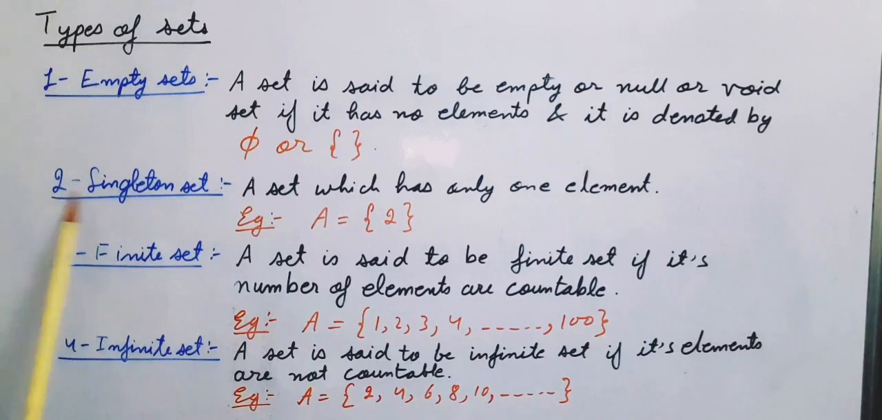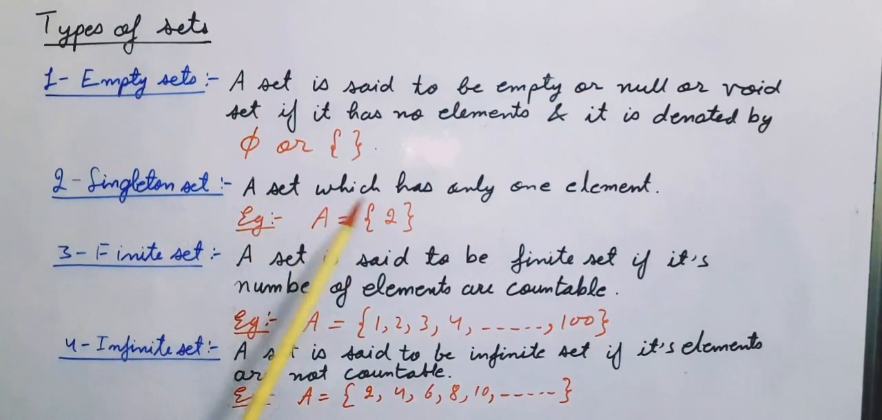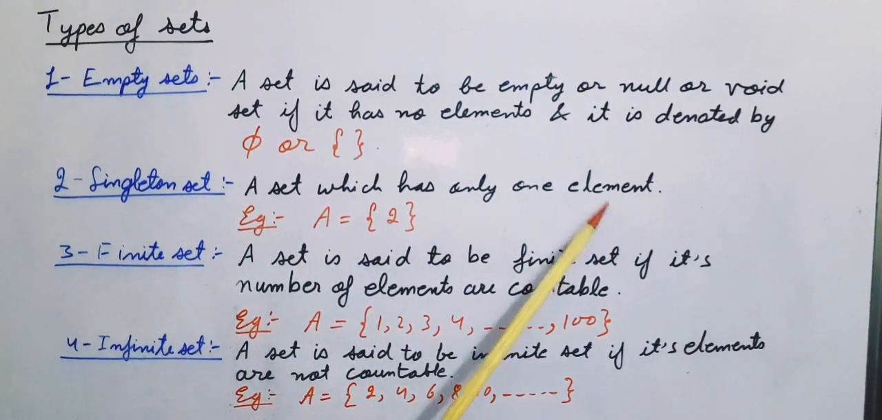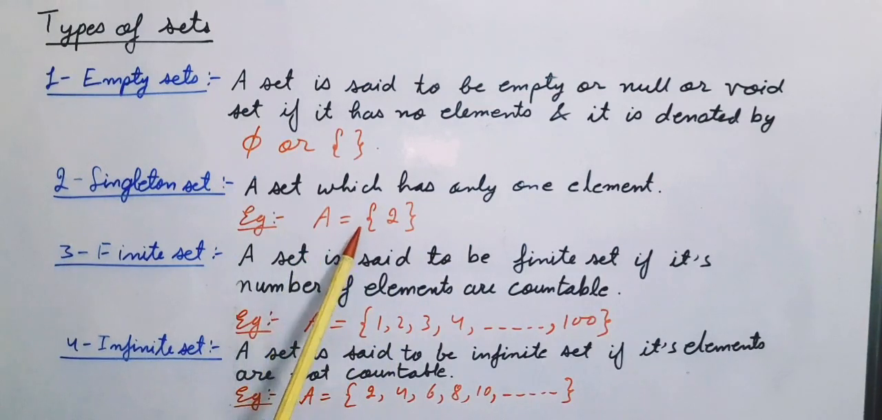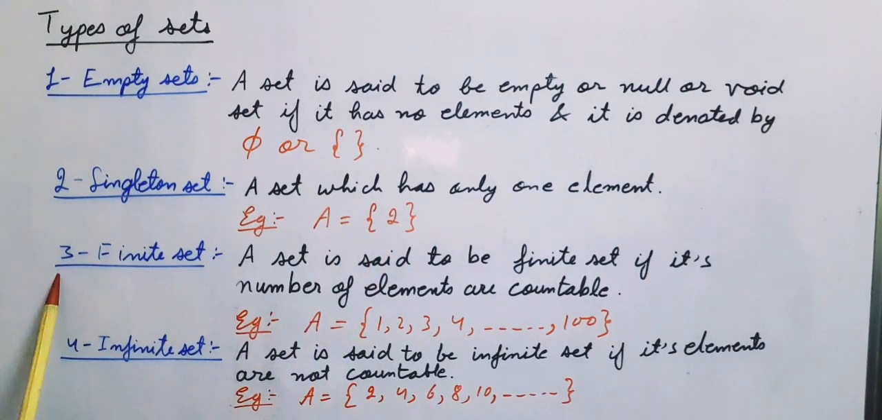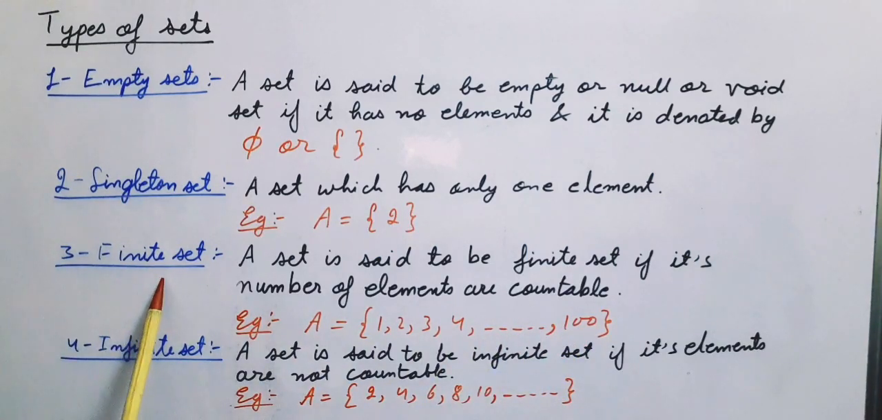Second is singleton set. A set which has only one element, for example A is equal to {2}. So this set has only one element, that is 2. Third is finite set. A set is said to be finite set if its number of elements are countable. For example, A is equal to 1, 2, 3, 4 and so on to 100. So its number of elements are countable, therefore we can say that it is a finite set.